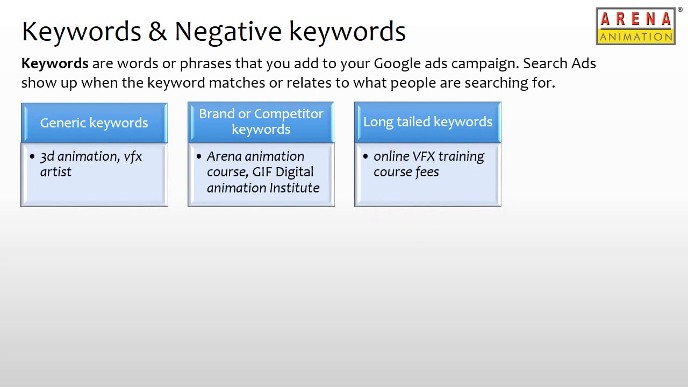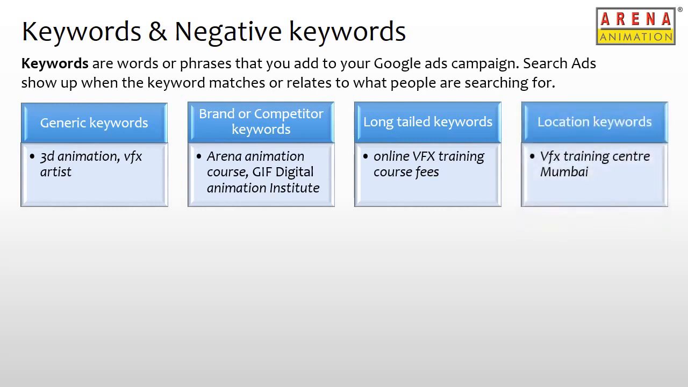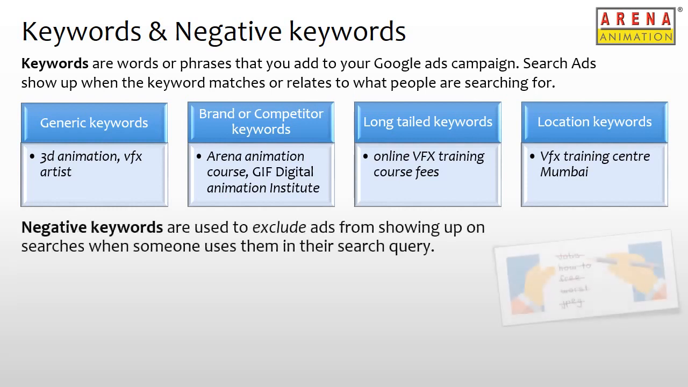Long tail keywords are keywords with more than 3 or 4 words in them. Although these keywords are low in searches, they have a very specific user intent. Example, the keyword online VFX training course fees. These keywords are also good converting keywords, denoting users who are mostly in the consideration phase of the buying cycle, that is the middle of the funnel users. Location keywords are those keywords that have the name of the location present in them. It could be the name of the city where the brand is offering their service or product. Example, VFX Training Center, Mumbai.